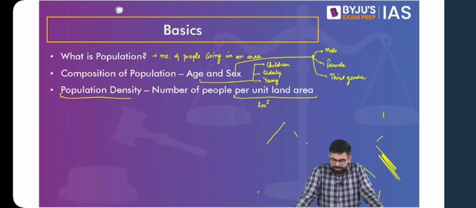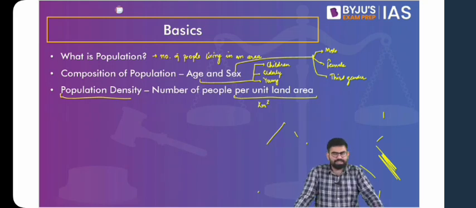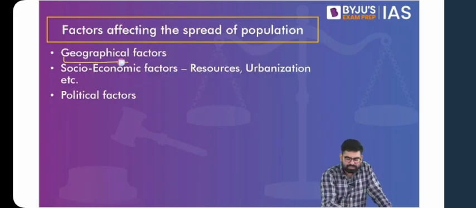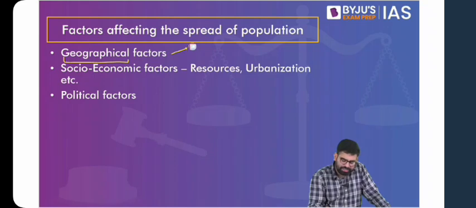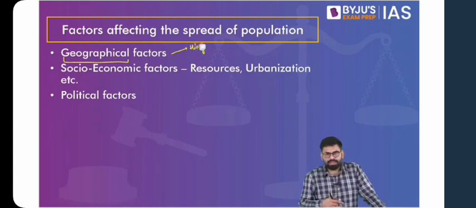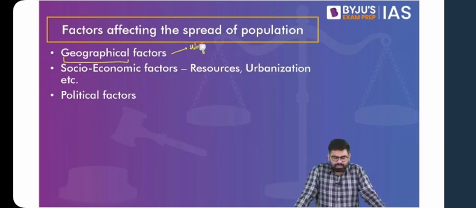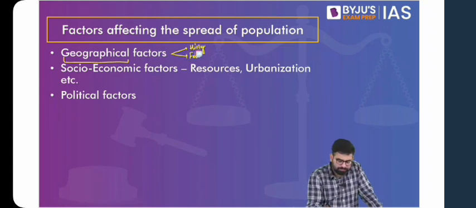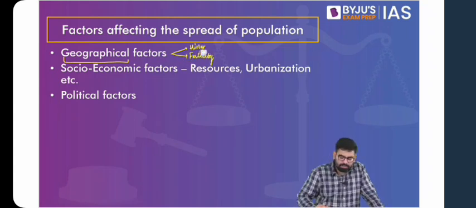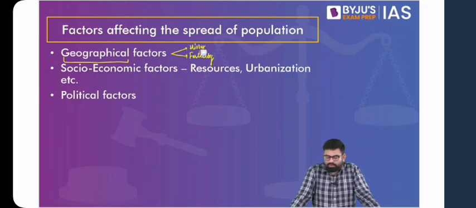So population density, or rather distribution of population, can be on the basis of various factors. These factors can be geographical, in the sense that you'll find that your hilly areas have less population and the population density is also low. Similarly, these geographical factors can be understood in terms of fertility of the land. That if you look globally, it is your fertile plains where you'll find most number of people living, and the population density is also high. The number of people living per square kilometer is also high.